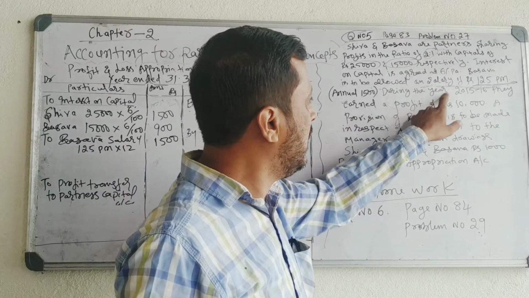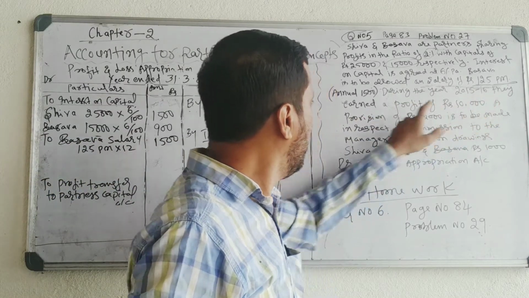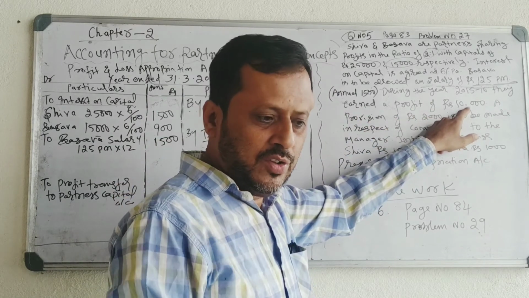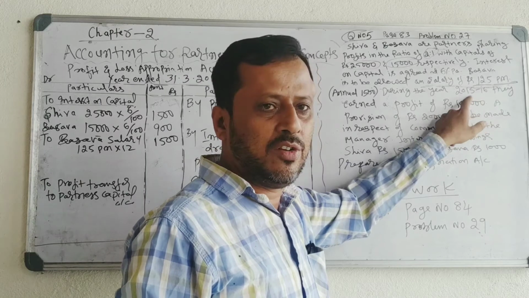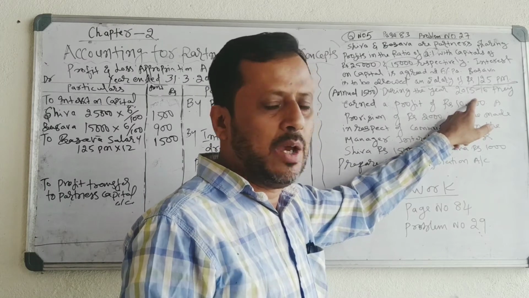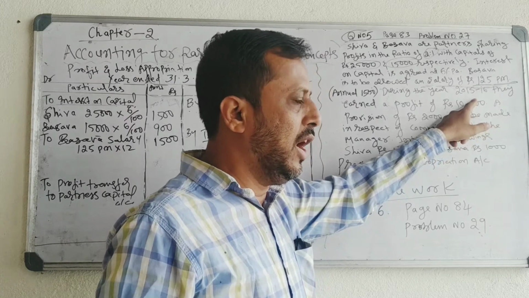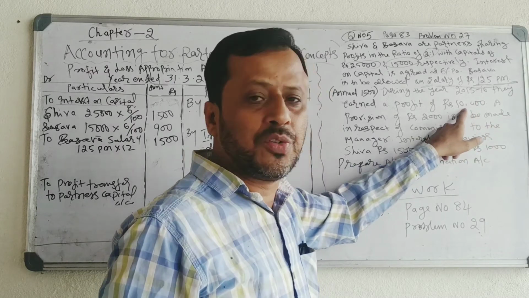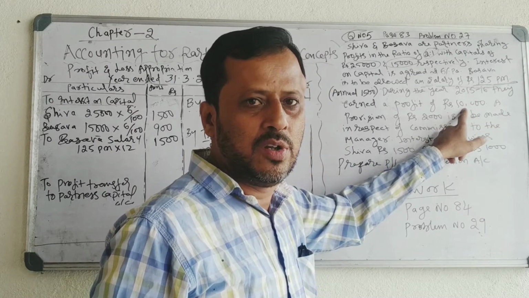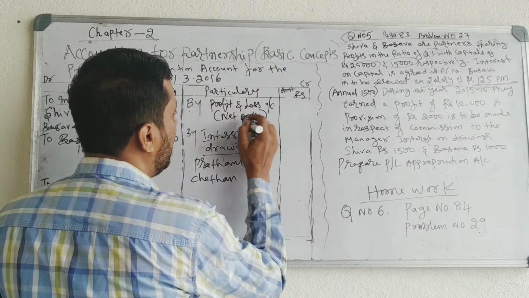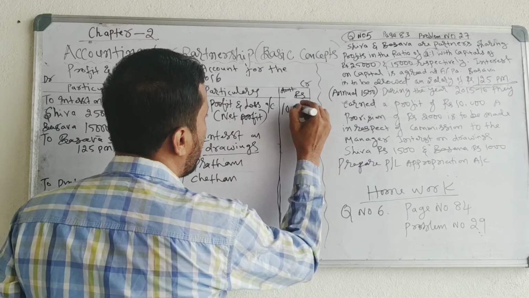During the year 2015-16, they earned a profit of rupees 10,000. So this year 2015-16, 1st April 2015 to 31st March 2016, they earned a profit of rupees 10,000 as per profit and loss account. That profit you have to record on the credit side. By profit and loss account, net profit 10,000.